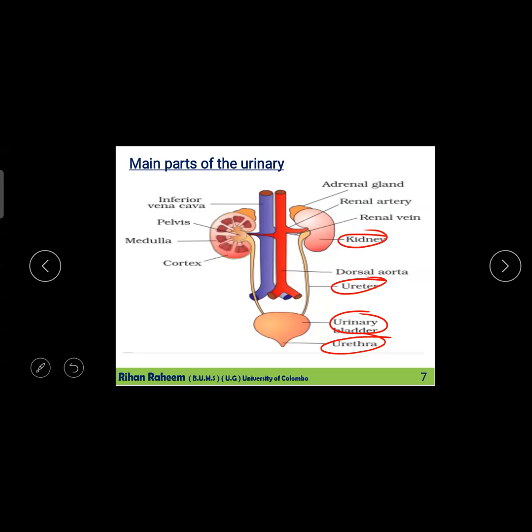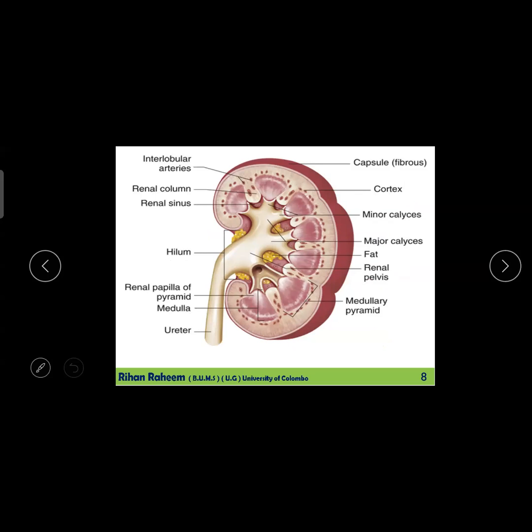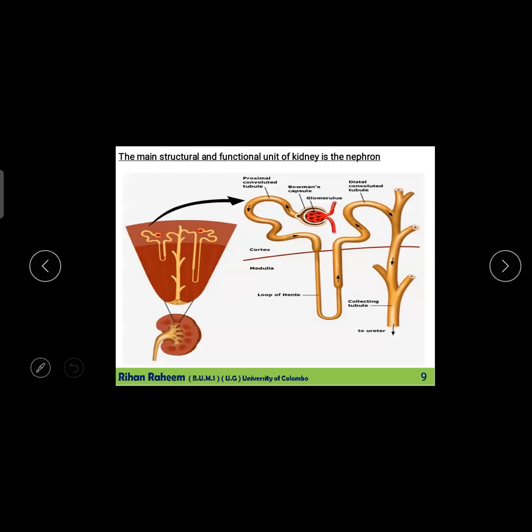So those are the four main parts, and inside the kidney the main filtration is occurring. So this is the kidney. You know the parts of the kidney, no? You don't need to know everything. This is the ureter. They are pyramids. Inside this pyramid, what is there? The nephron. All the urine is getting collected here. Now the kidney stones will be formed inside these parts only. This is known as a calyx. You don't need the name. Then inside that renal pyramid, you will have the nephrons.